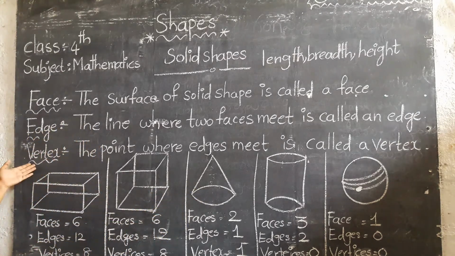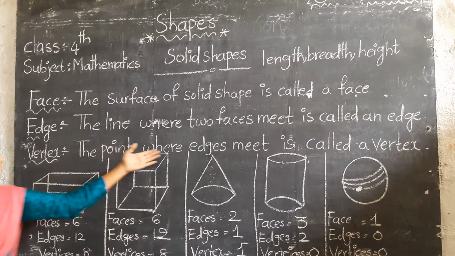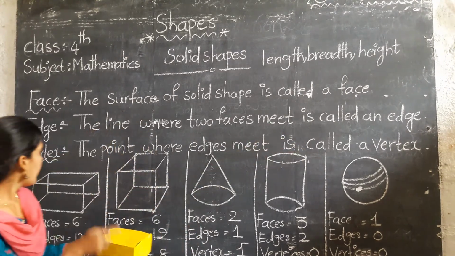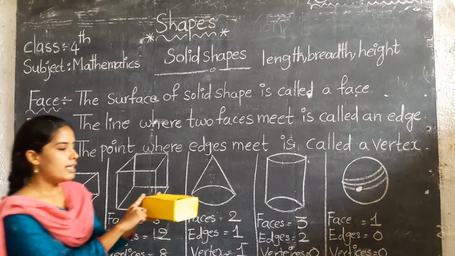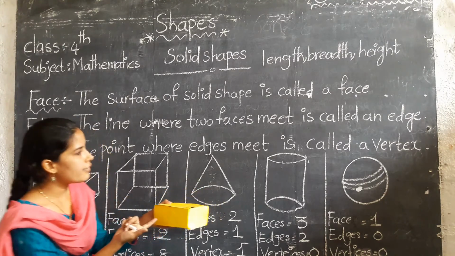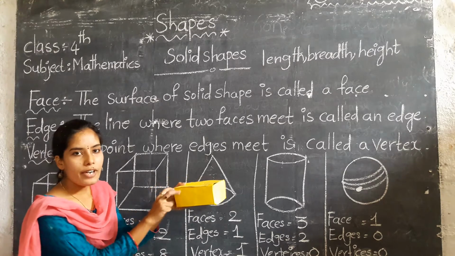The next one is vertex. The point where edges meet is called a vertex. This is one edge, this is one edge, this is one edge. But where is the vertex? This is the vertex.